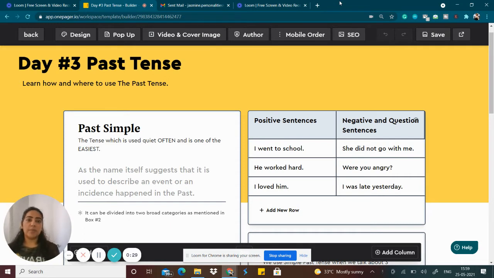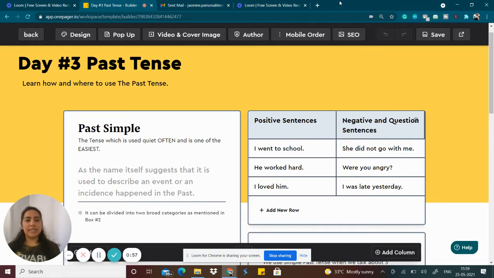Don't jump from day one to day two and day three without even finishing the necessary assignments given to you. Because this way you can be very good at one single thing and then move on to the next one. So I hope that you have finished the training and you have also finished watching the videos of simple present tense. So today we are going to talk about simple past tense or past simple.